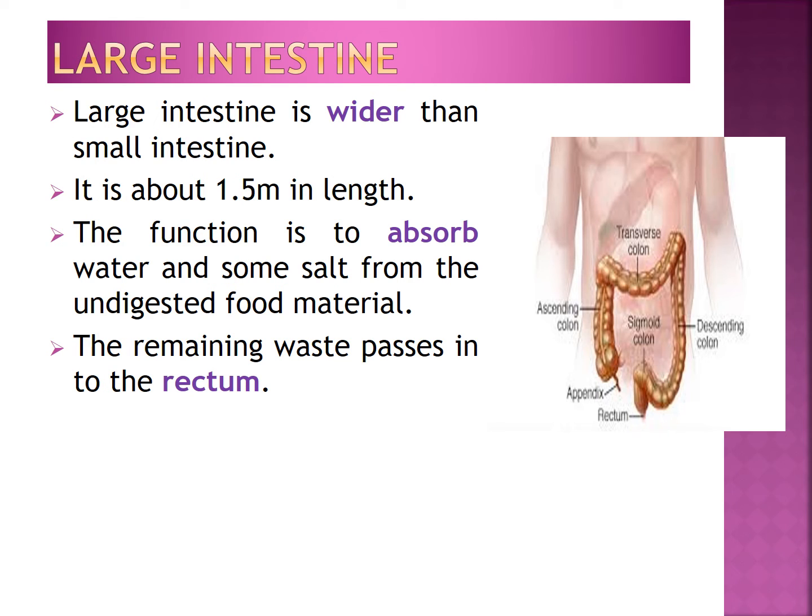The next important part of our digestive system is the large intestine. The food which remains undigested in the small intestine directly goes into the large intestine. The large intestine is wider than the small intestine and is about 1.5 meters in length. Just see the function of the large intestine. The function of the large intestine is to absorb water and some salt from the undigested food material. After that, the remaining waste passes into the rectum.